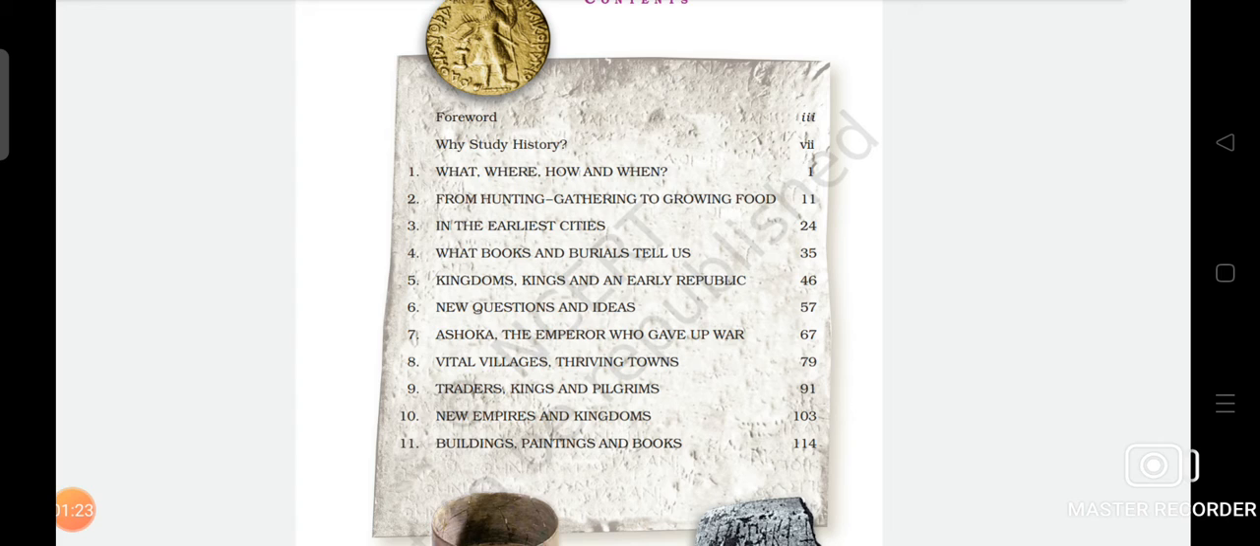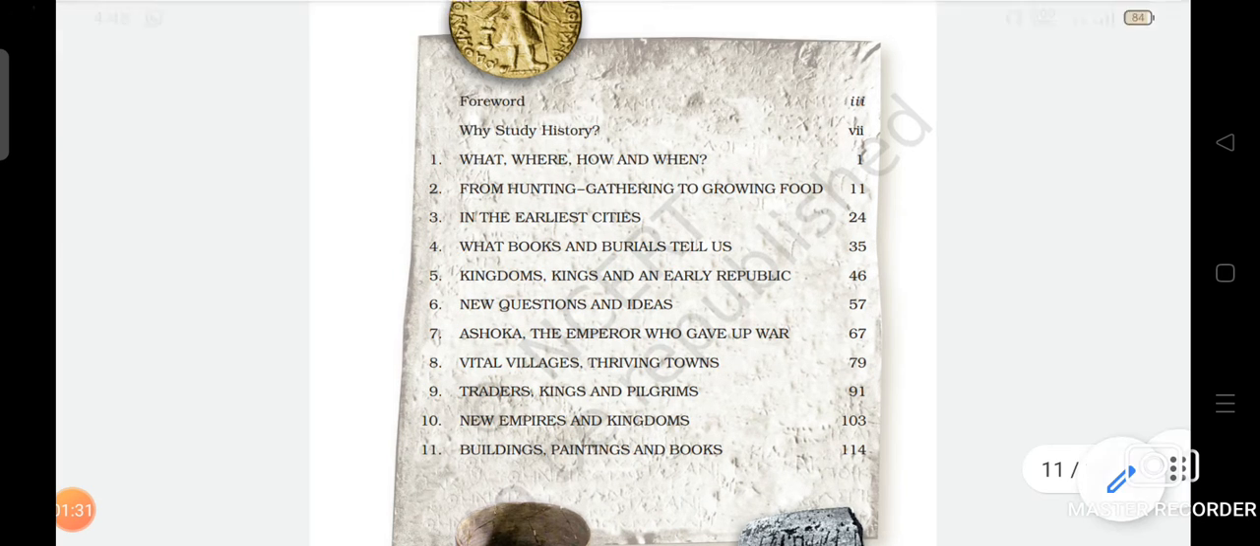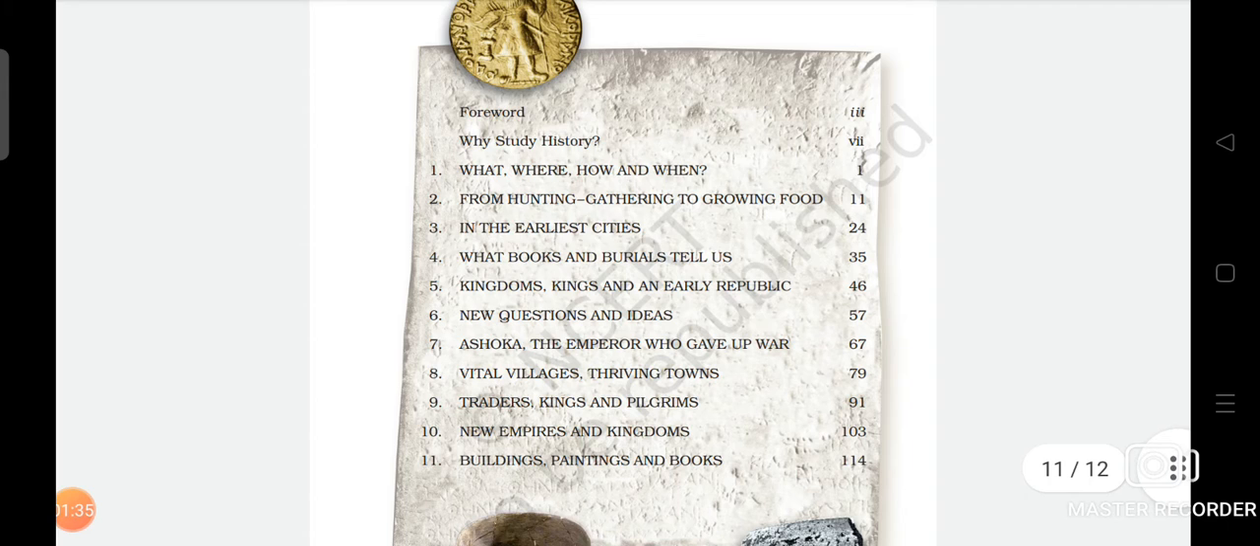This is the first chapter, and the second chapter is From Hunting-Gathering to Growing Food. In this we come to know how ancient people started hunting, and then hunting-gathering. Gathering is basically the collection of food. They gathered food. From hunting-gathering, we see how they converted themselves into food growers, that is the development of agriculture. All this comes under it.